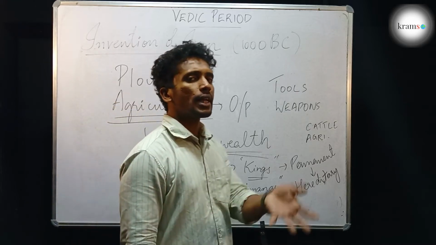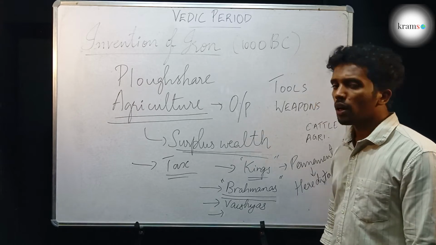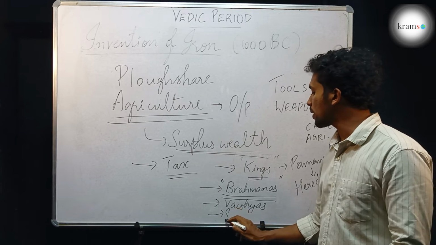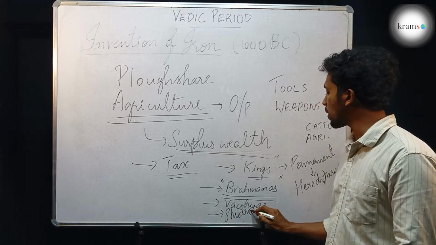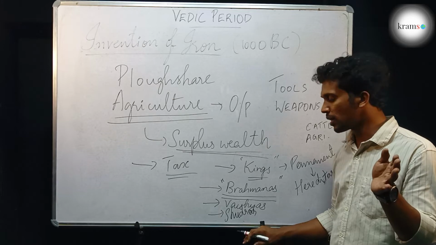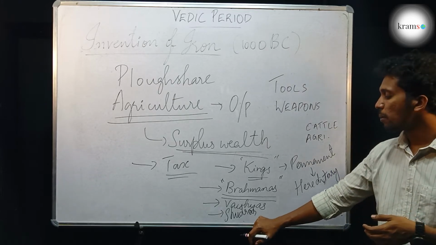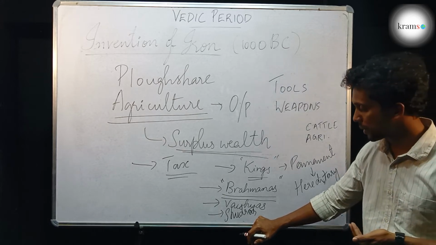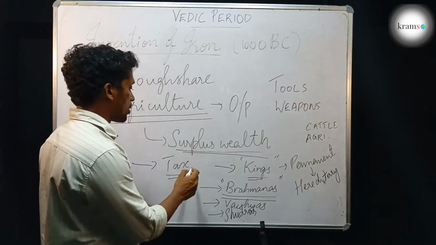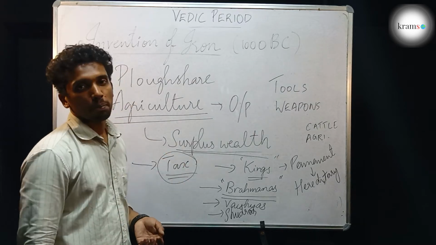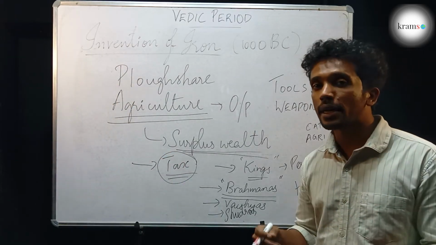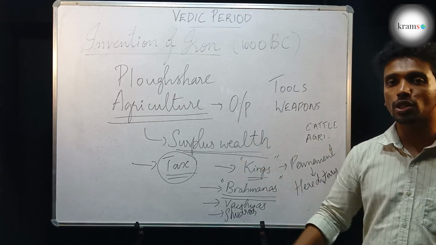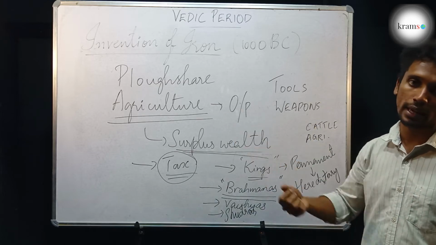And then there were the indigenous people here in India, the Dasas and Dasyus. They were made slaves, and those people were known as the Shudras. The Shudras were in existence from early Vedic period itself, but all these things became so rigid and fixed during the later Vedic period. Why? Because of getting extra wealth for people. Some people, for their greediness, had made the caste system rigid and on the basis of birth, so that they and their children will easily get the wealth out of the jobs that they are doing.